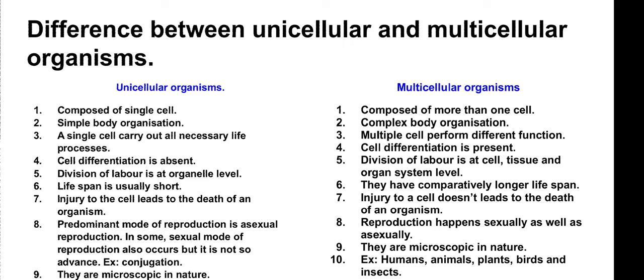And in a unicellular organism, the predominant mode of reproduction is asexual, but in a very few unicellular organisms sexual reproduction is also present, though it is not so advanced. It is a kind of conjugation which generally takes place in bacteria, which are also unicellular. In a multicellular organism, reproduction happens both sexually as well as asexually.